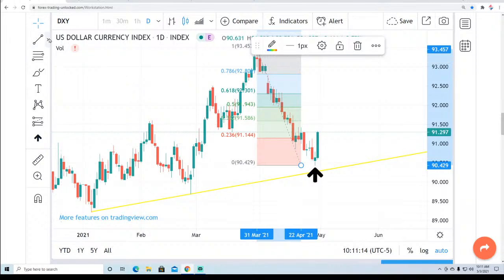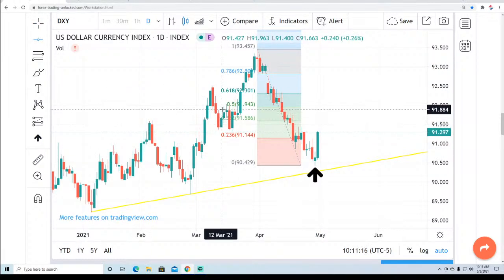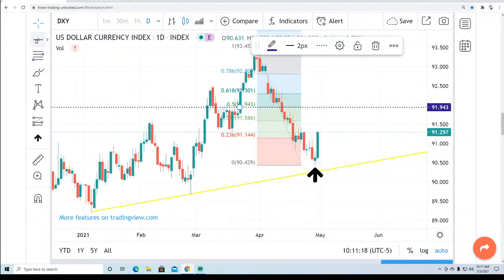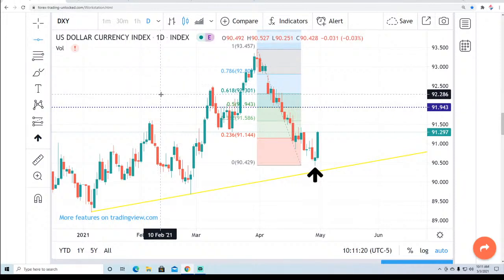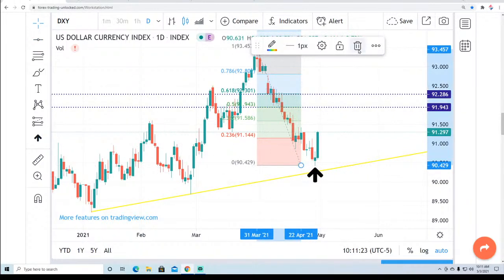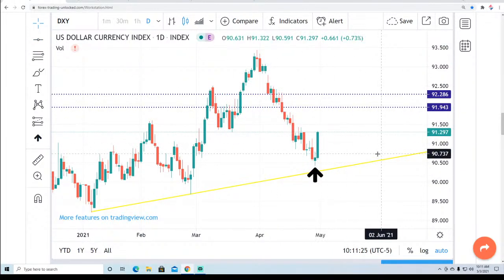Where are we looking to get to? Well, our old 50% line right here, and we'll go to our 0.618 right here on the fib. So for the dollar index, this is the area that we're looking to bounce back into.